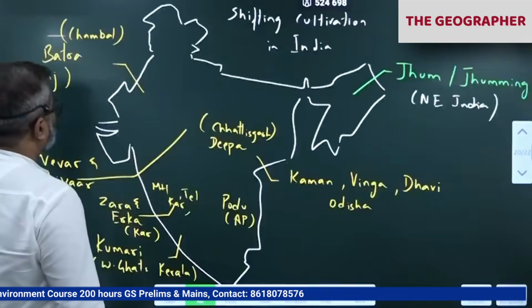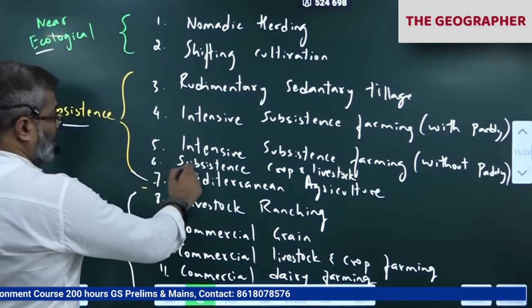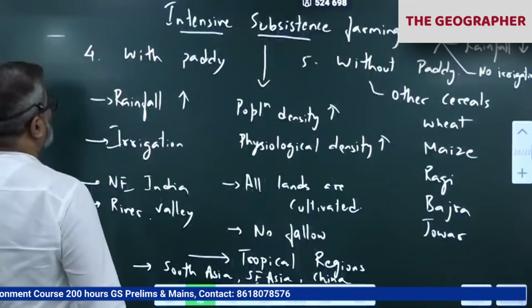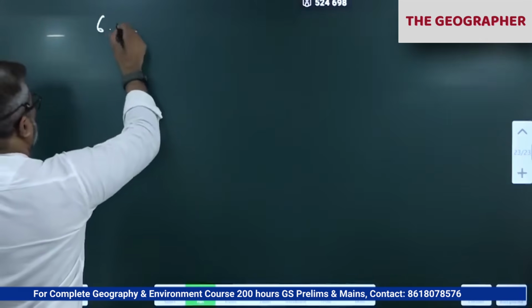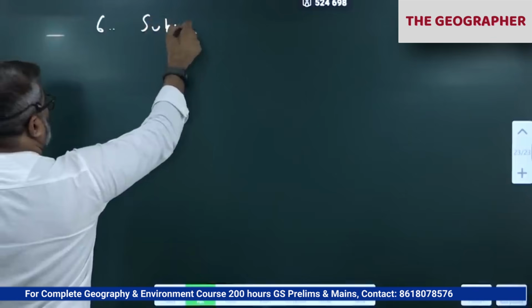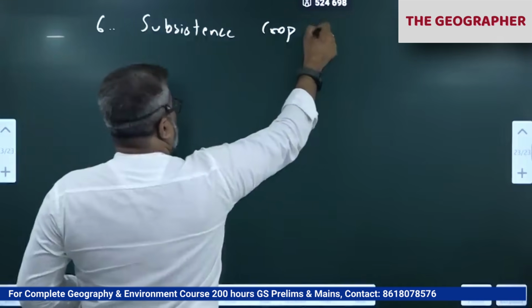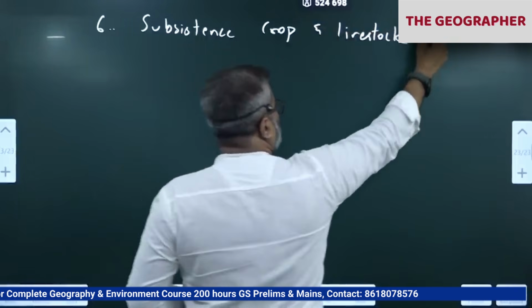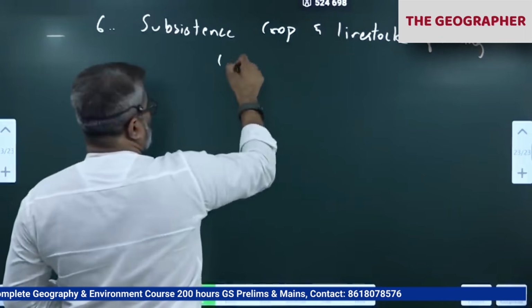What is sixth? Subsistence, crop and livestock farming. Please write. So this is called as mixed farming.